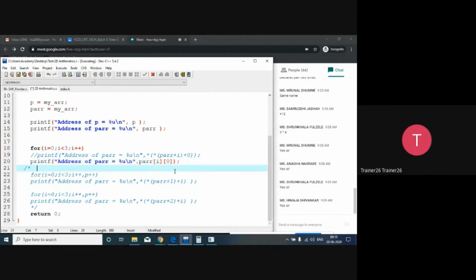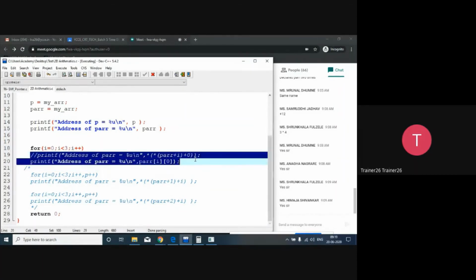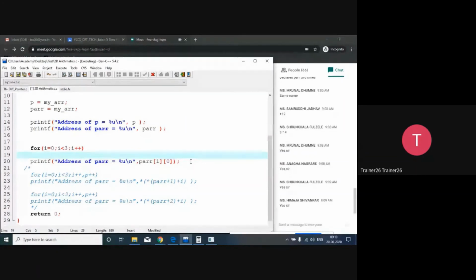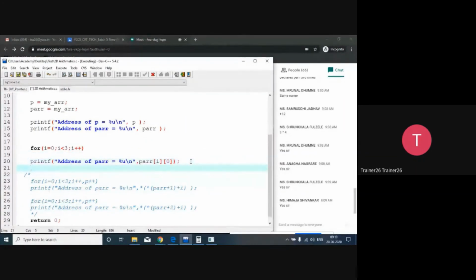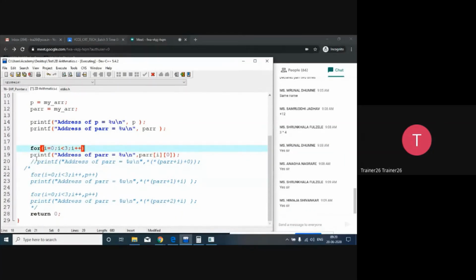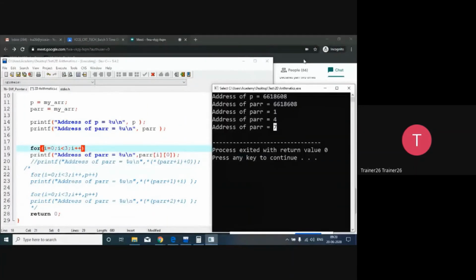Just converted into the concept. Array is a pointer, pointer is an array. So all of you, what do you think is going to happen? Is it going to throw an error, or is it going to execute properly? So let's check.